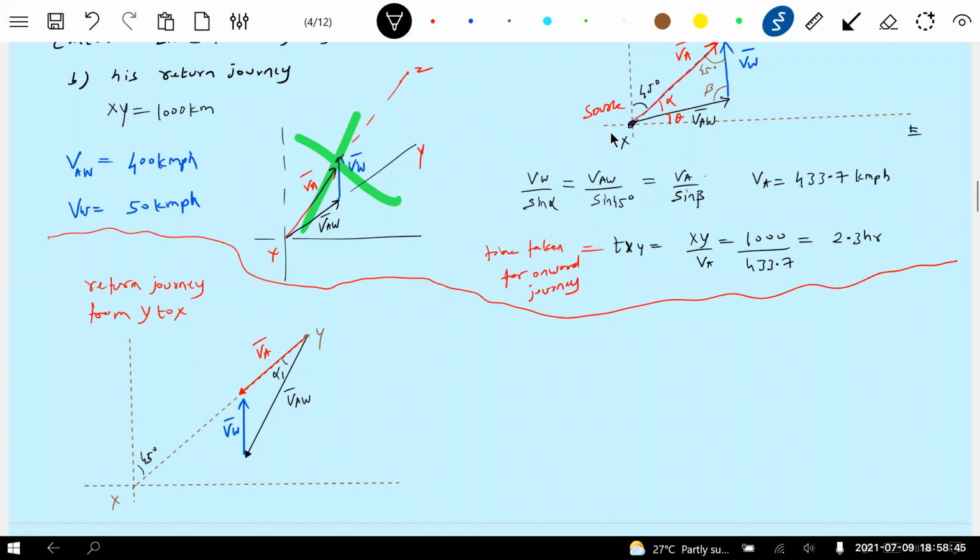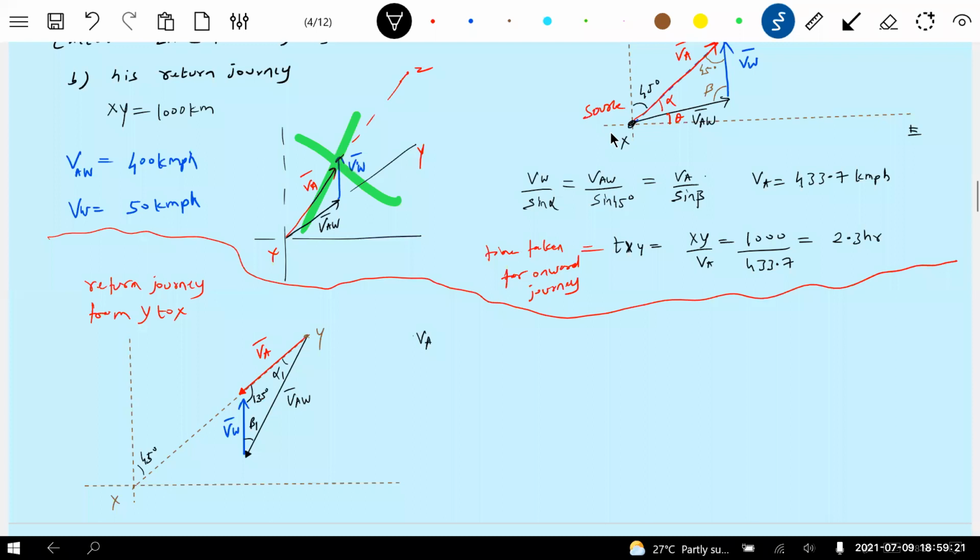What are the things? VA is needed. So what about all other angles? How much is this angle? Anybody? This angle is 45. This angle is 45. What can be this angle? 135? Yeah, it should be 135. I also improved a lot by teaching you guys. Then the remaining angle, we don't know, call it beta 1. Let's get into the sine rule again.